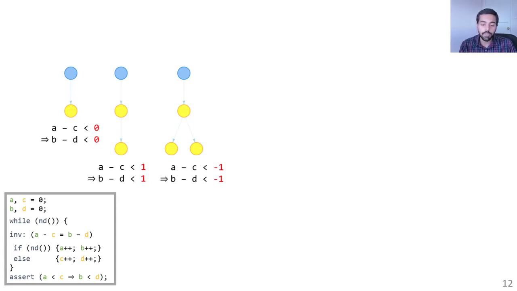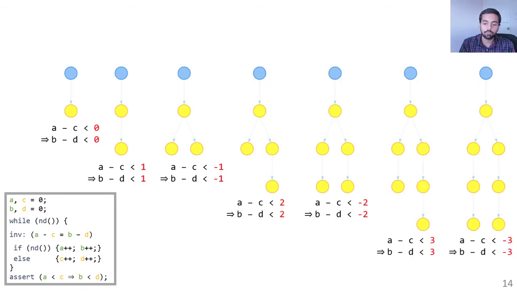Well, Spacer actually splits on the if-then-else branch. To learn one lemma, it follows the then branch. To learn the other lemma, it follows the else branch. Okay. Now, as Spacer progresses, it learns more and more lemmas which are very similar to the previous lemmas that it learned. We all see where this is going.